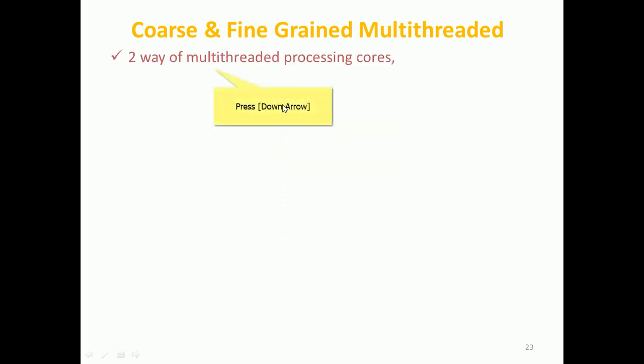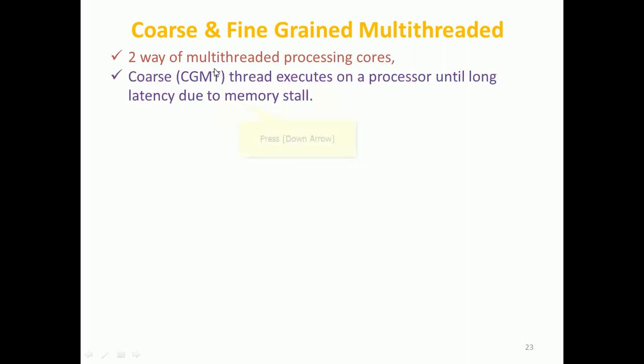So we have the concept of multithreading, which is coarse-grained and fine-grained. There are two ways: one called coarse and the other called fine. So what is coarse? Coarse-grained multithreading executes on a processor until a long latency event, such as a memory stall.